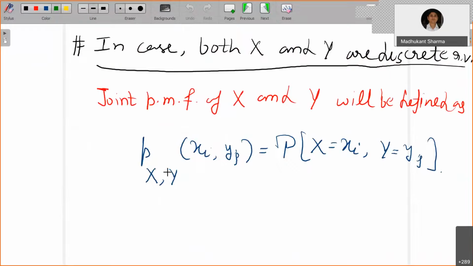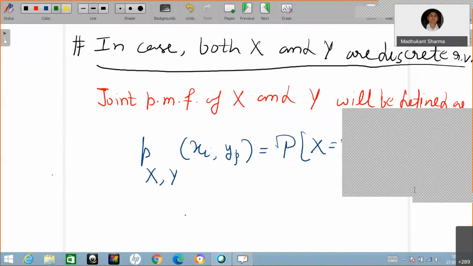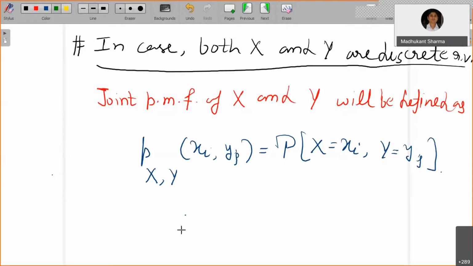Now, similarly, you can certainly define the joint PMF of X and Y. I hope you get the answer for this last part: how are you able to get the individual CDF from the jointly distributed CDF? Okay, right. So similarly, you can assign the joint PMF of X and Y. If you recall, P_X of x_i was the probability of X equals x.